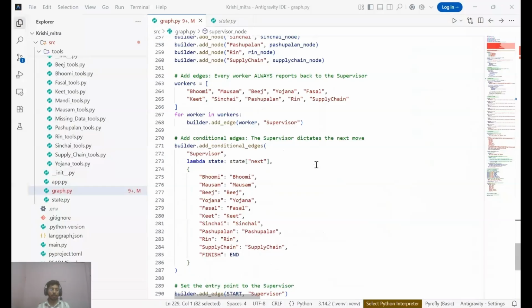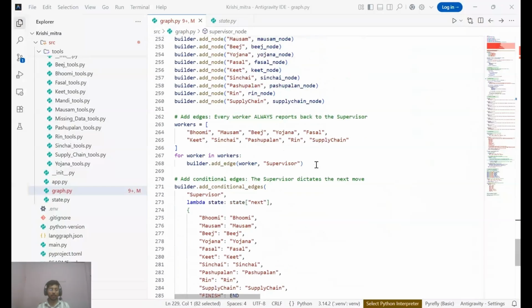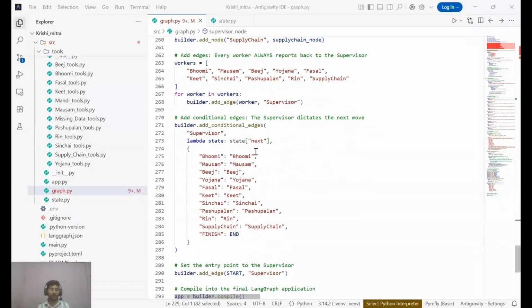Finally, we compile the graph where every worker has a directed edge back to the supervisor, and the supervisor uses conditional edges to route to the workers. This creates a highly scalable, fault-tolerant state machine.